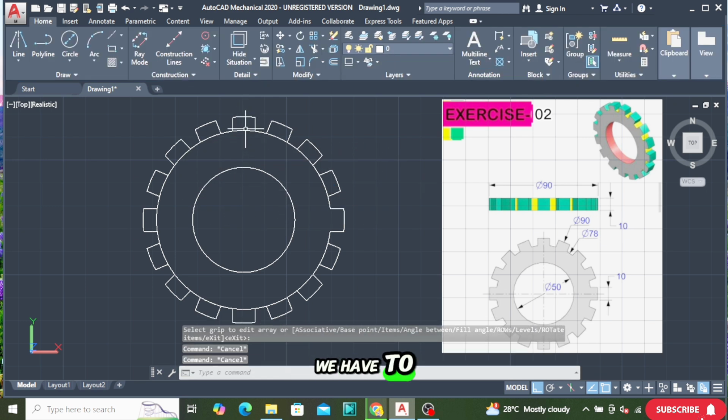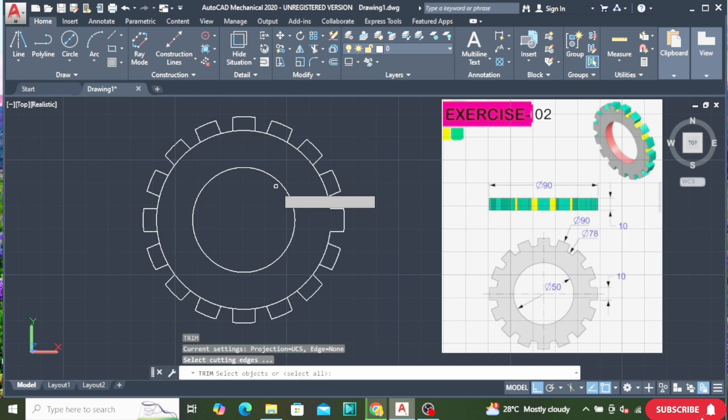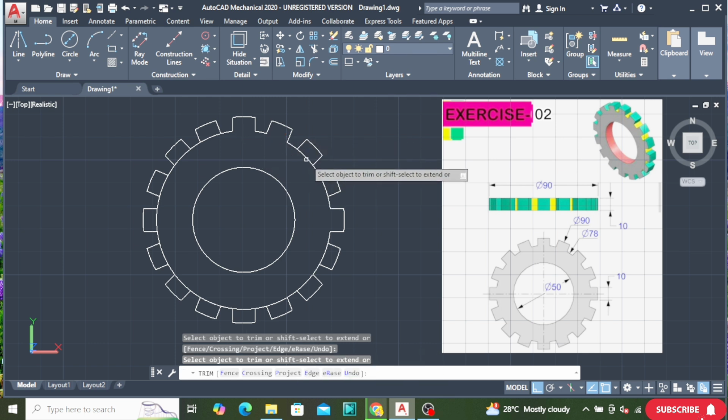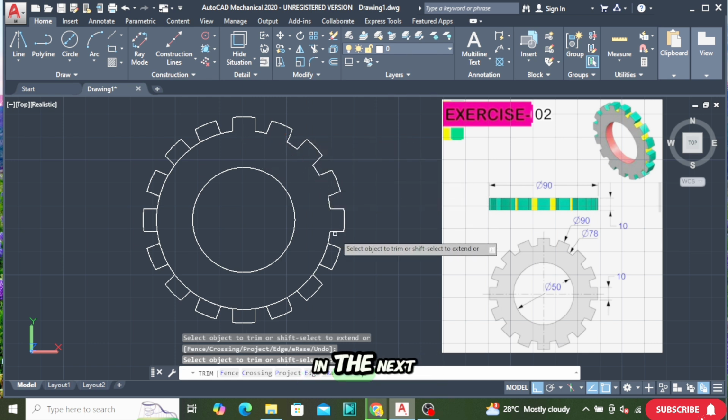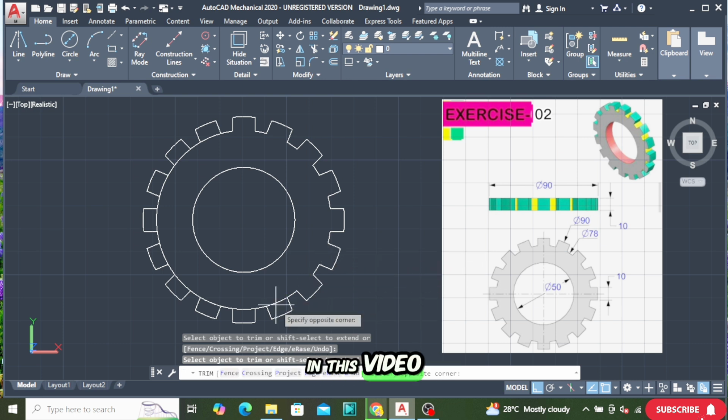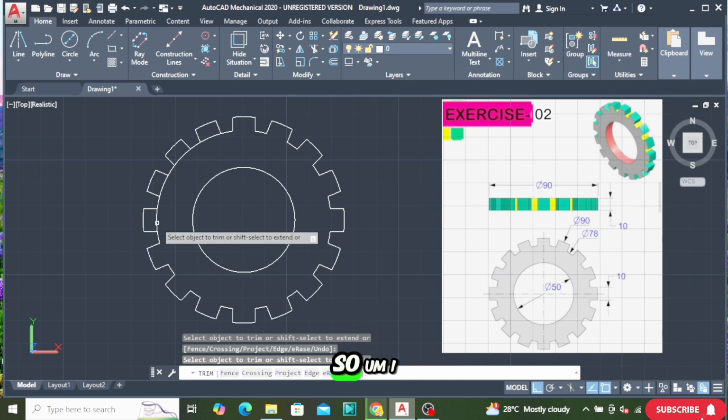Now we have to trim the mid section. We can use the shortcut command for trim, inside trim, but right now we will use normal trim, TR double enter, and we can trim this line. In the next video we'll see the shortcut also. So in this video we will see normal trim. So I have completed it.